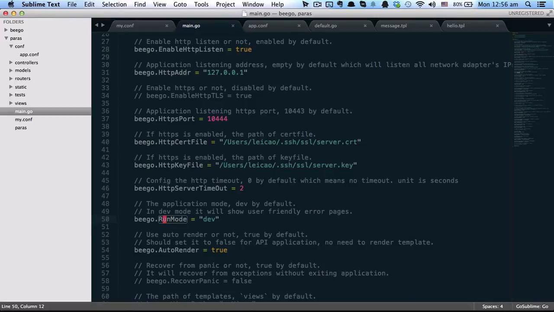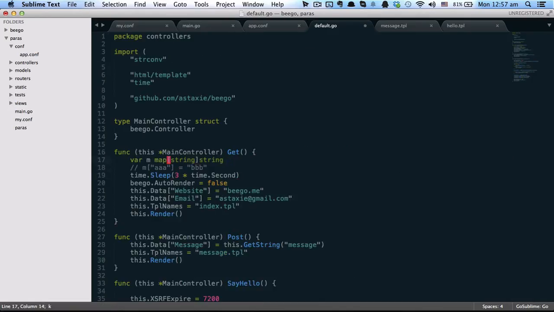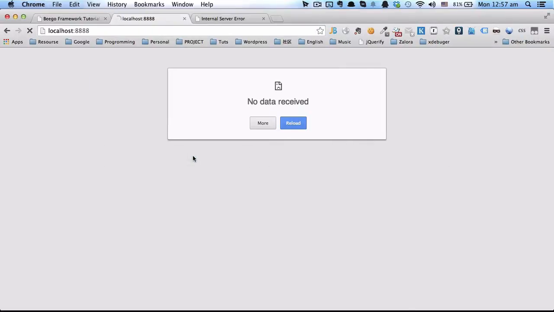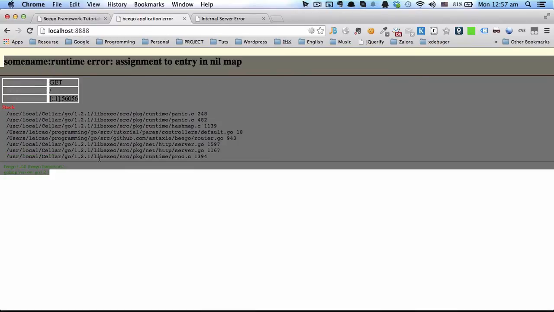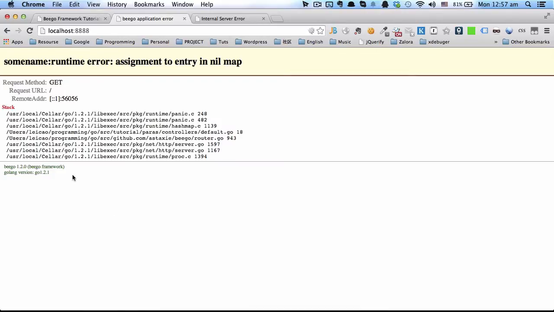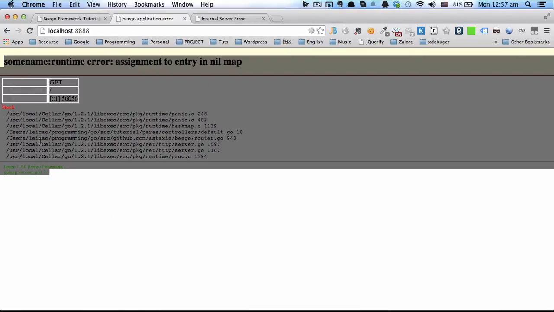By default, it will run in development mode. You can change it to PROD, which is production mode. The difference between these two modes is that in development mode, when there is some error or exception, it will print out the stack trace error message.